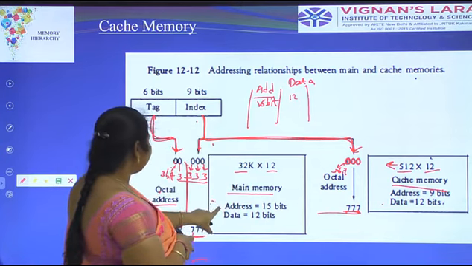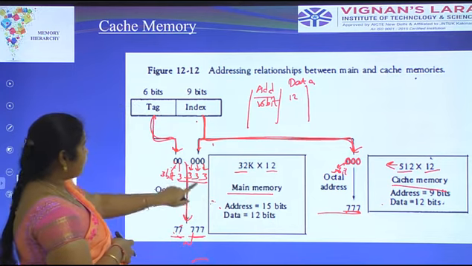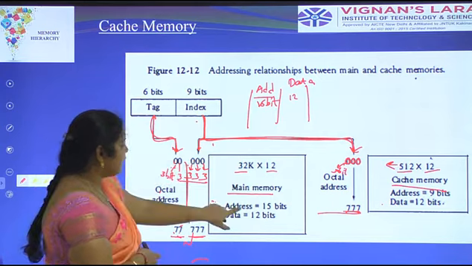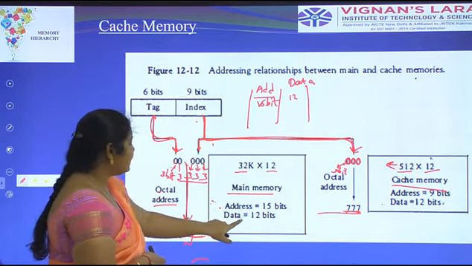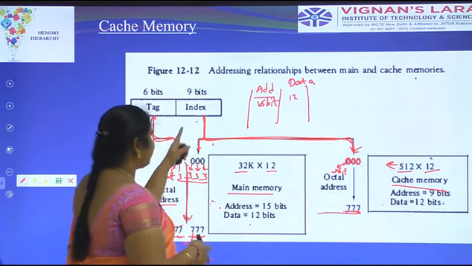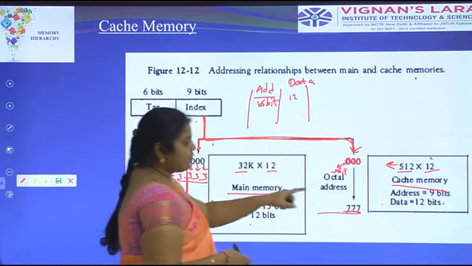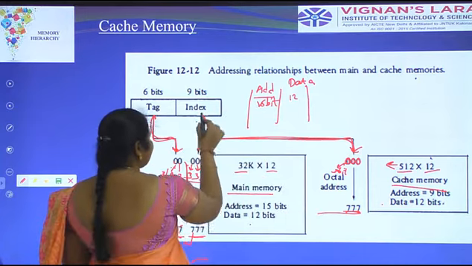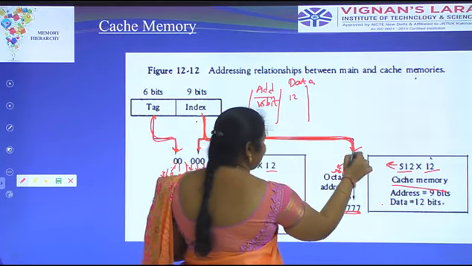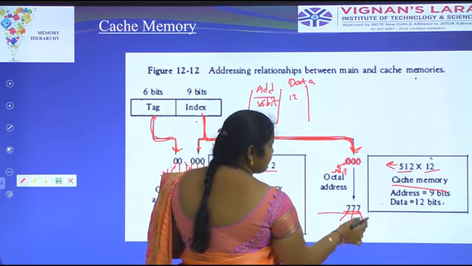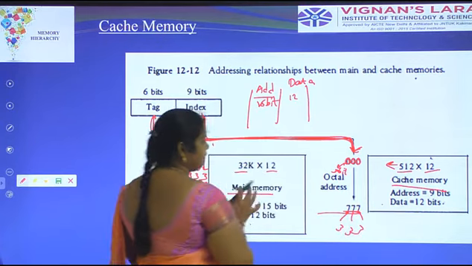The address of main memory comes from the tag field and the index field. 9 plus 6 means the address is 15 bits and the data is 12 bits. In cache memory, the address comes from only the index field. That's why the address is represented as 9 bits. Only the 9-bit information is passed to the cache memory. Each is represented as 3 octal digits, 777. The data is 12 bits.